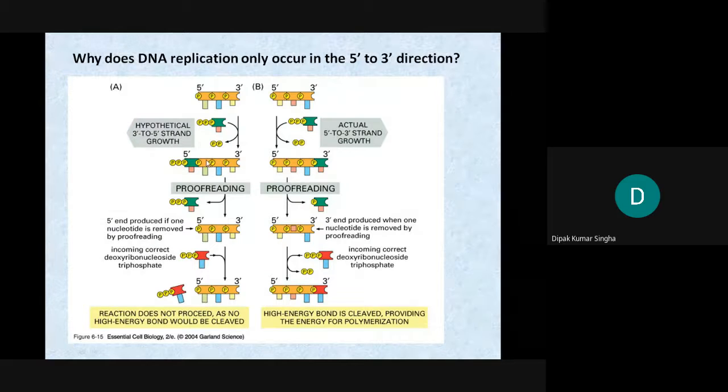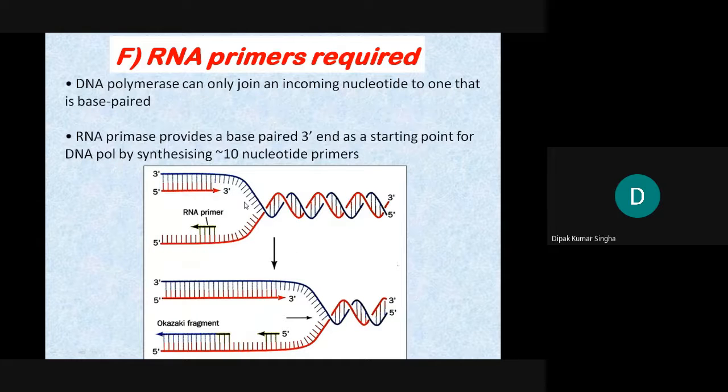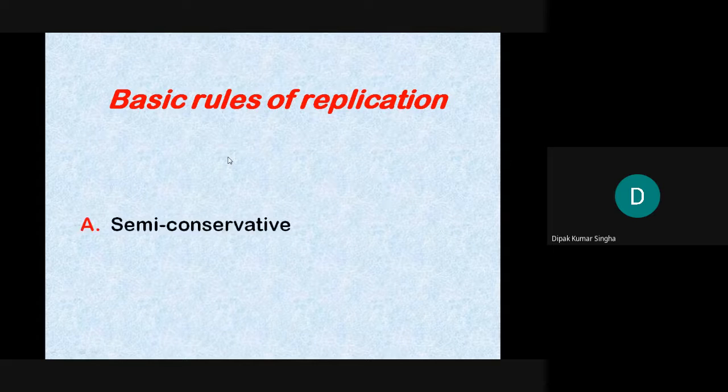In 5 prime to 3 prime, this is the leading strand, and this is the DNA primer sequence. This is a short segment of DNA. The base pairing runs 3 prime to 5 prime, and around 10 nucleotides are the basic rule of replication.